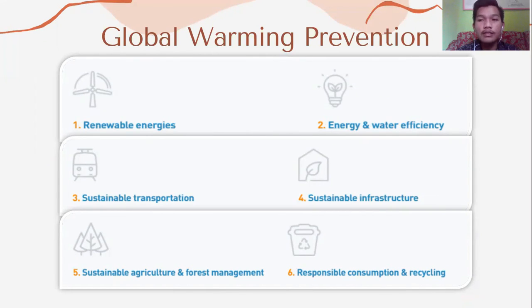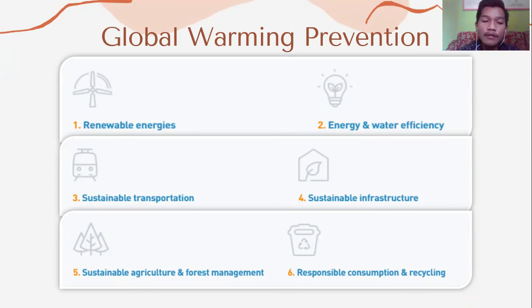There are six global warming preventions that I mention in this presentation. First is renewable energy. The first way to prevent climate change is to move away from fossil fuels. What are the alternatives?